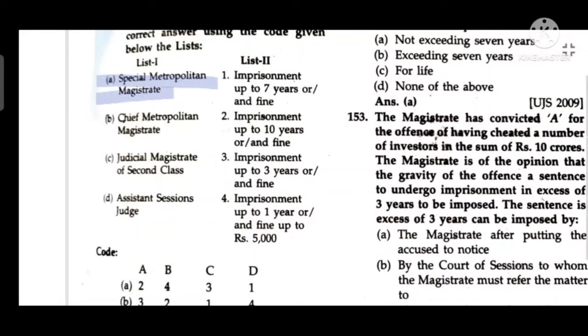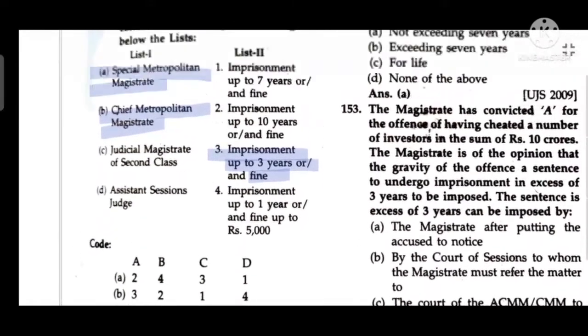Special Metropolitan Magistrate, imprisonment up to 3 years and fine. Chief Metropolitan Magistrate, imprisonment up to 7 years and fine. Judicial Magistrate second class, imprisonment up to 1 year and fine up to 5,000. Assistant Session Judge, imprisonment up to 10 years and fine.